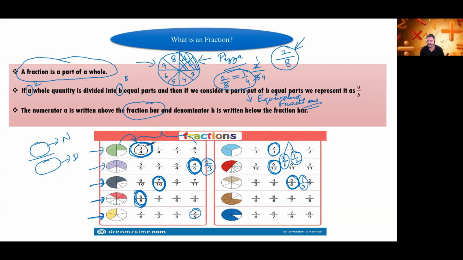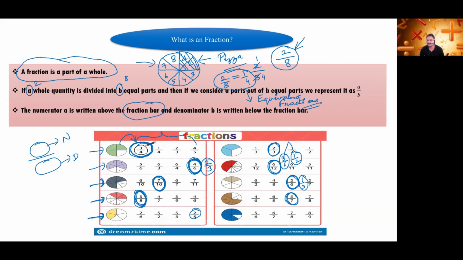Reva Khillare. Sir, total parts are 7 and 5 are shaded. So 5 by 7. Okay, 5 by 7. Total parts will come in the denominator and shaded parts will come in the numerator.